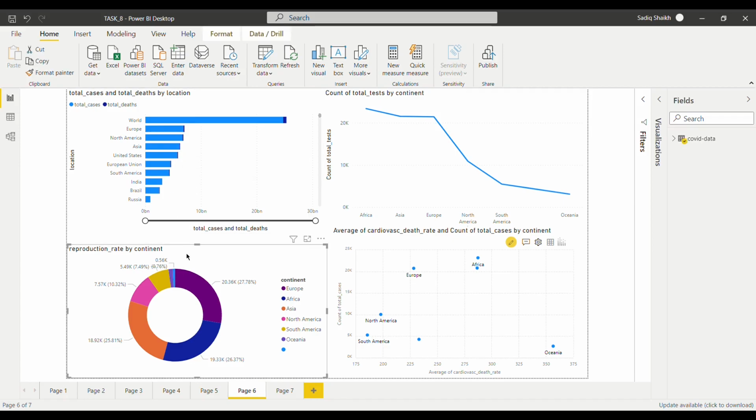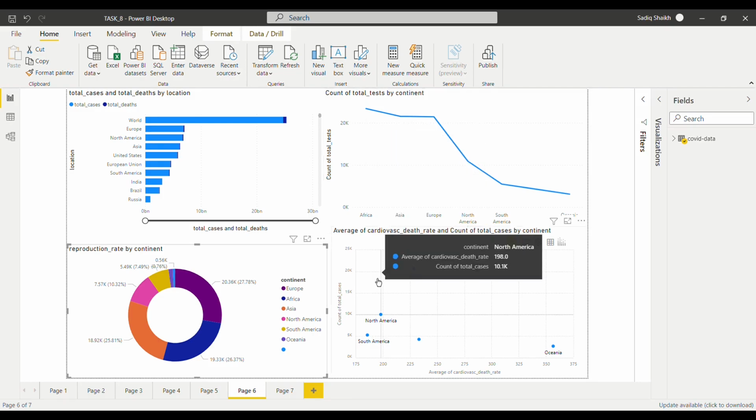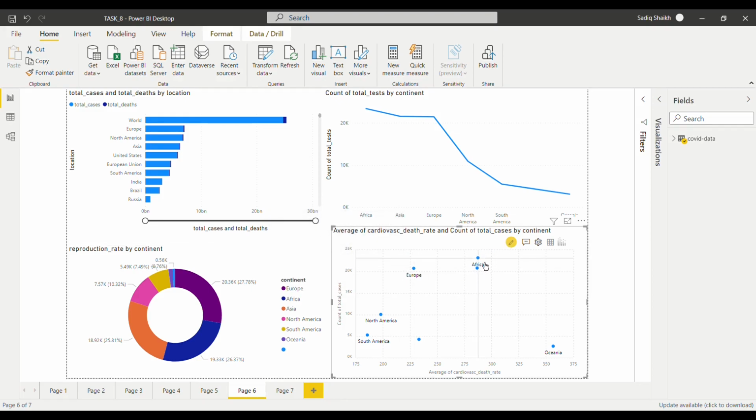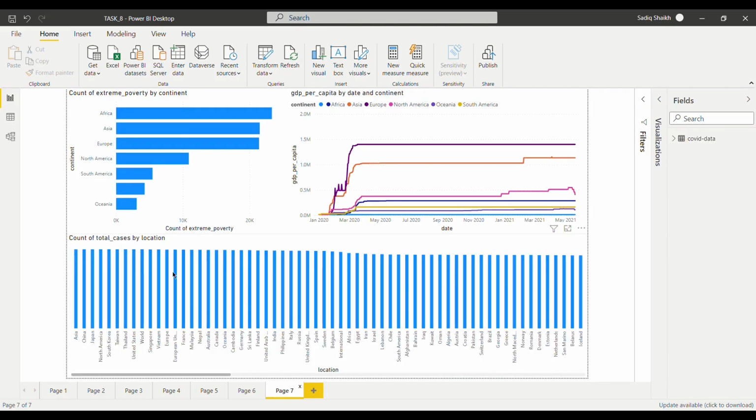So this is the reproduction rate by continent. Europe has the highest reproduction rate, and if we see here the count of total tests by country, African countries had great scores in the total number of tests. Here are the cardiovascular deaths by continent. Africa was the continent with the highest cardiovascular deaths, and South America was the lowest.